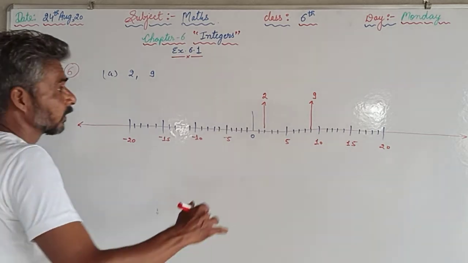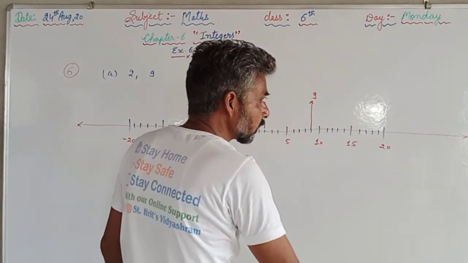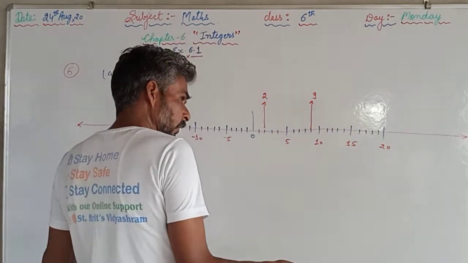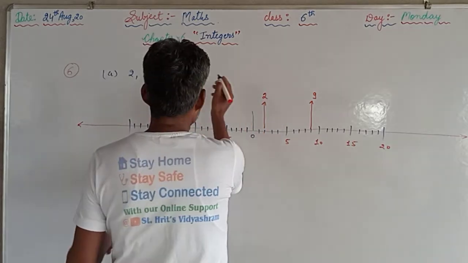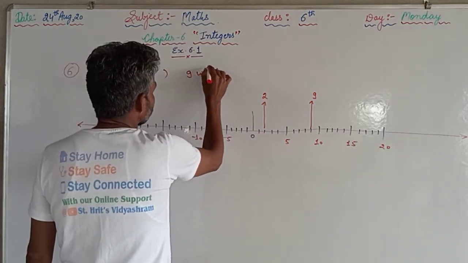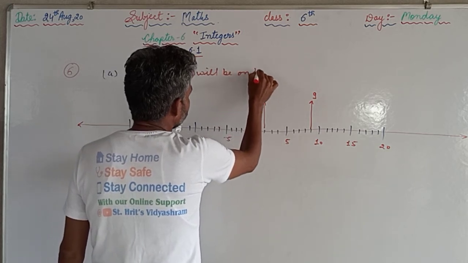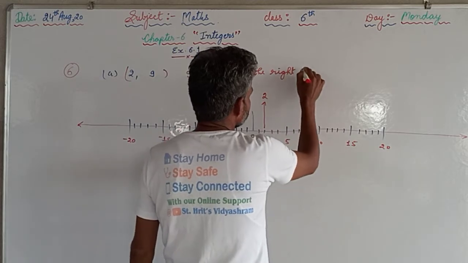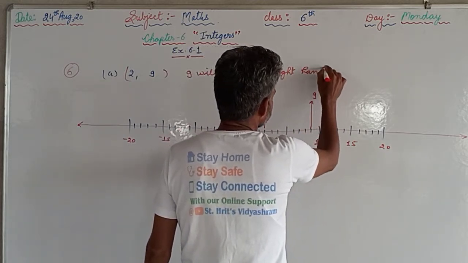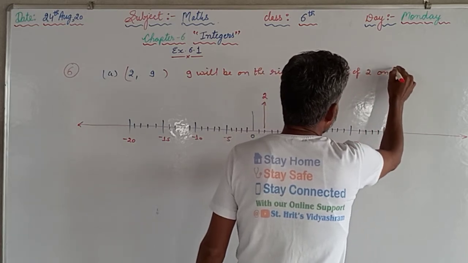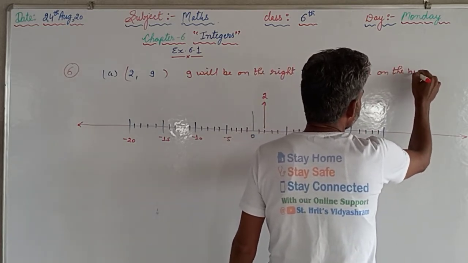On the right hand side, 9 is on the right. Always the larger number is on the right hand side of the smaller number. So we can write here: 9 will be on the right hand side of 2 on the number line.